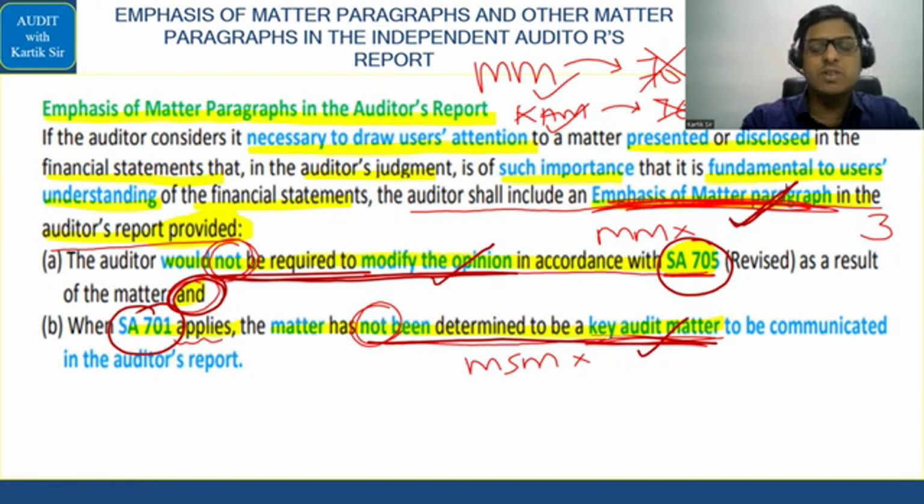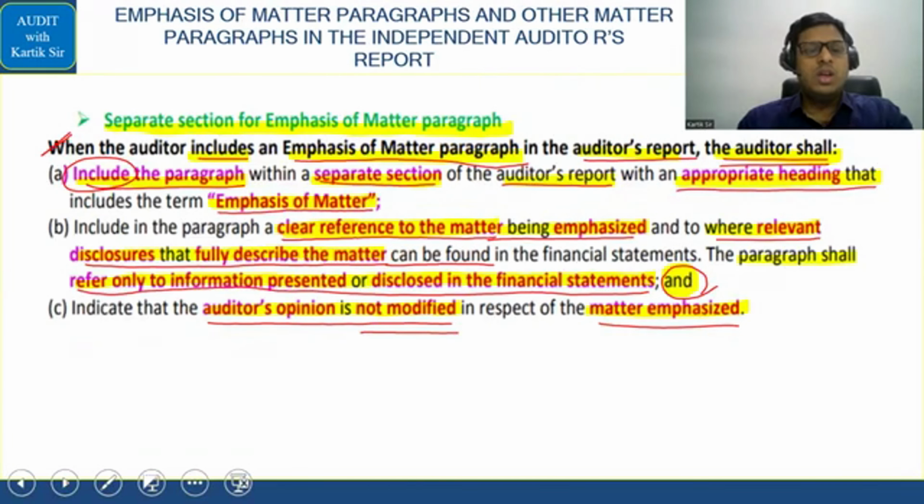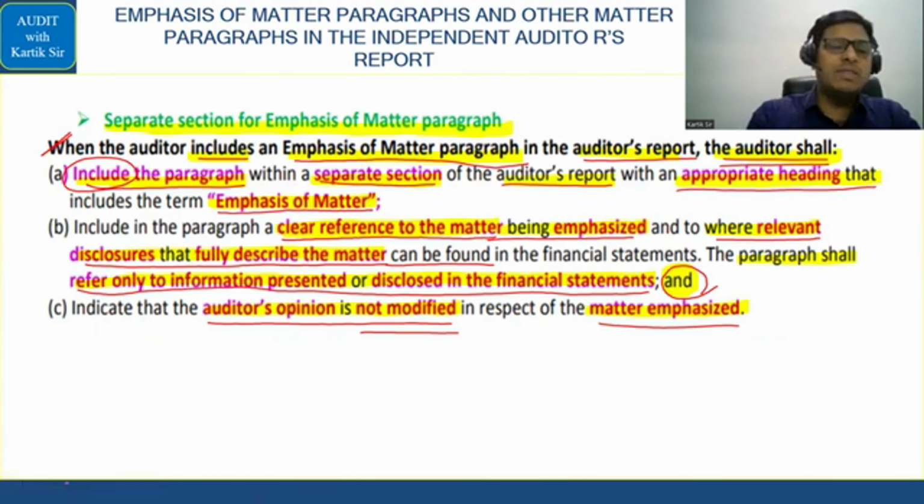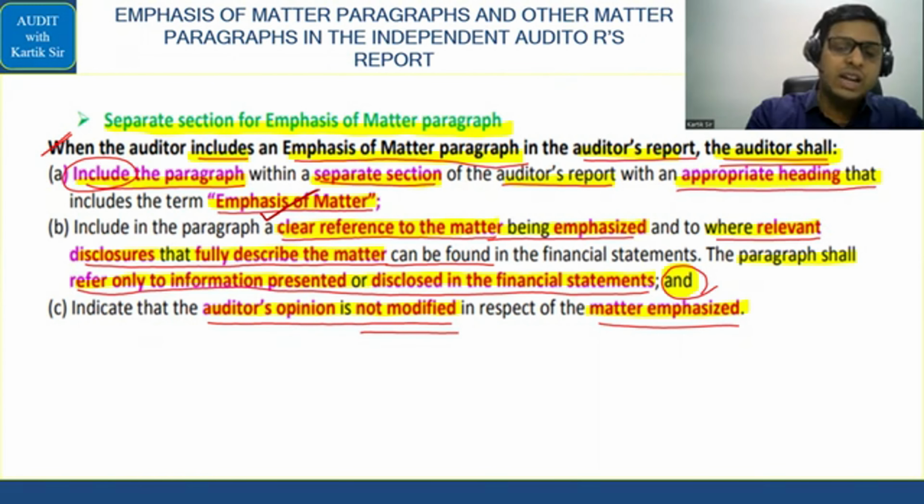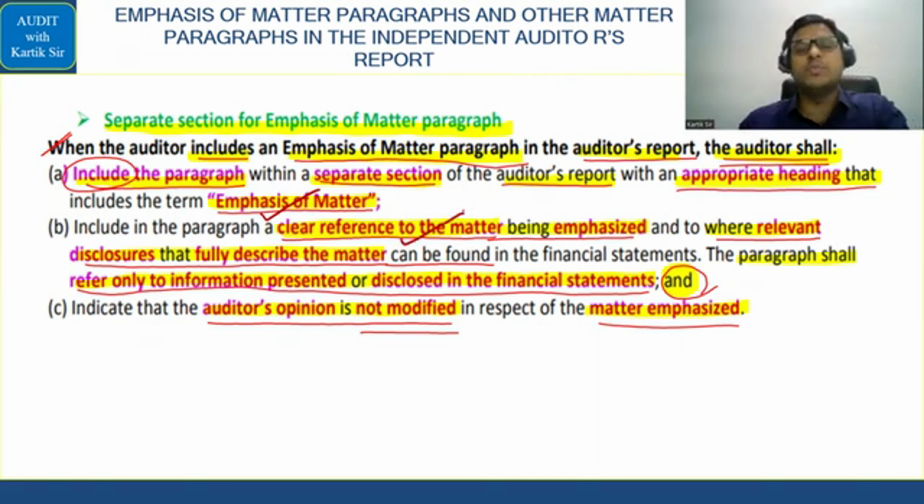SA 706, that is the emphasis of matter paragraph, will come in this case. Next. Sir, the emphasis of matter paragraph will have a separate heading called emphasis of matter. If you remember in the class, I had shown you the Reliance report, which had an emphasis of matter. There, we are giving clear reference to the matter being emphasized. In the Reliance report, you had note number 31B and note number 41.1. And finally, the auditor's opinion is not modified in respect of the matter emphasized. So these three things are the main key areas for the emphasis of matter paragraph.